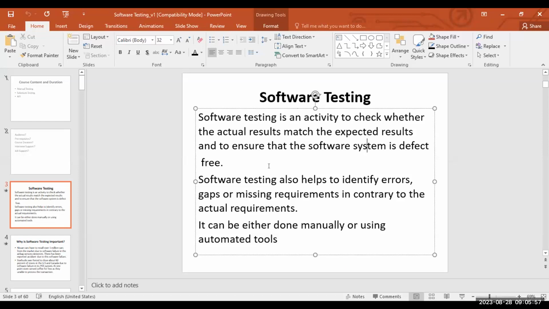Like there will be areas, right? Once you are experienced, you will come to know where the development team is prone to errors. So with experience, you will be able to make out what the edge areas are, where the developer will have a chance to miss the requirement. The main target of the tester should be to find the errors or gaps in the code. Okay. So software testing should help us in identifying the errors, gaps, or missing requirements.